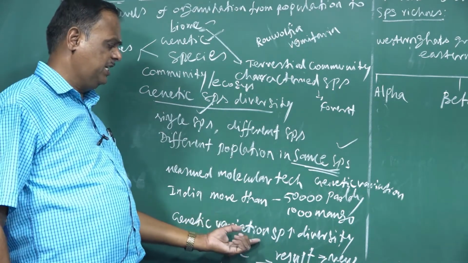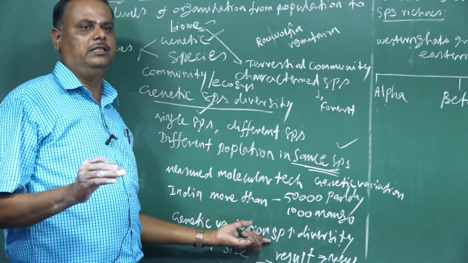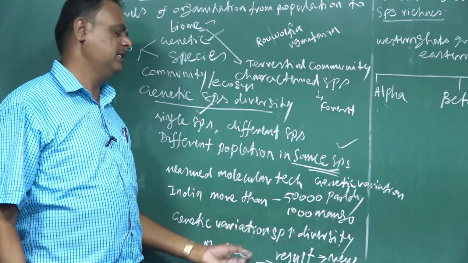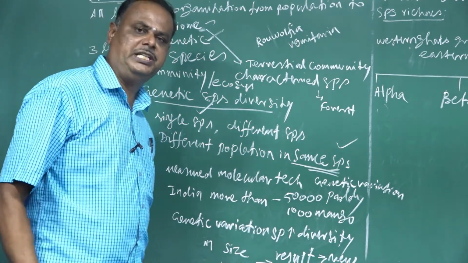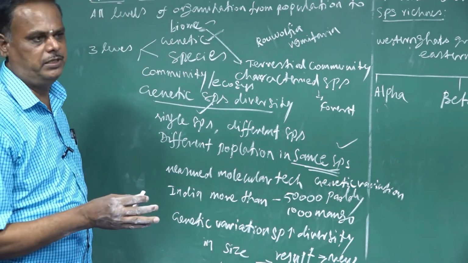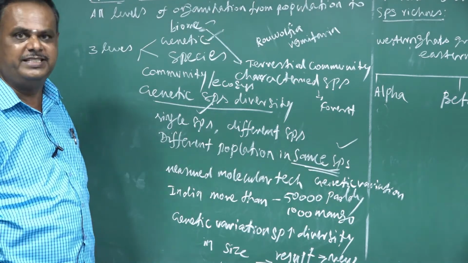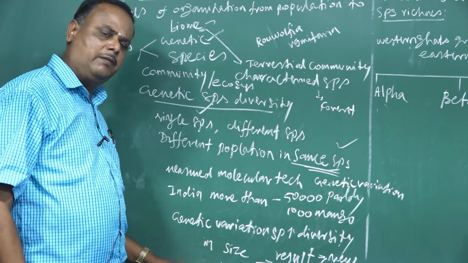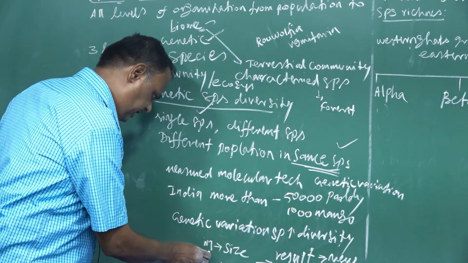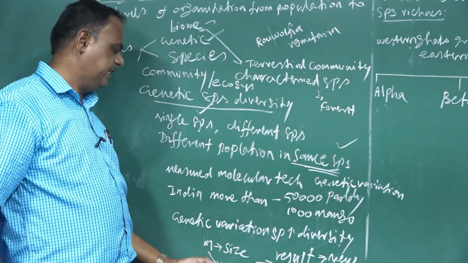When genetic variation occurs in a species, the diversity increases. Diversity means distribution. When variation occurs genetically from one organism to another, the size and habitat of these organisms increase.